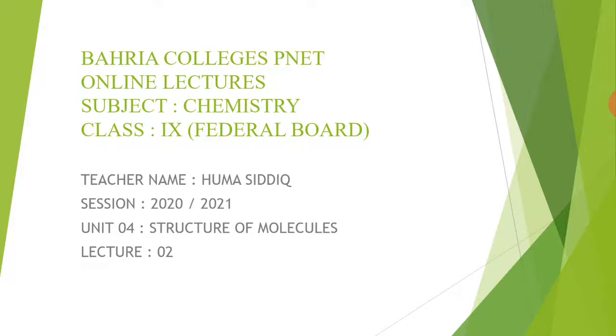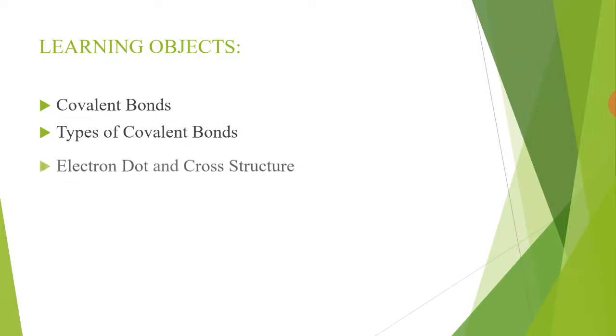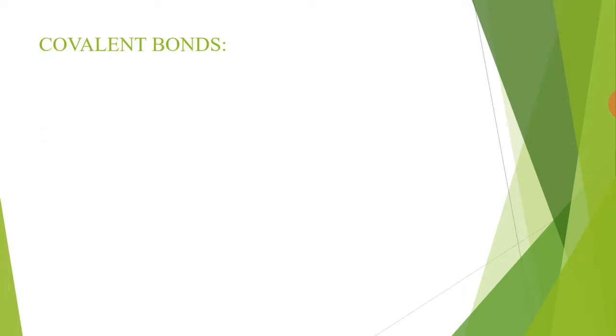Today is your 17th online class of class 9 Federal Board. Subject is chemistry. Today we will discuss covalent bond and its types. Learning objective of this lecture: at the end of this lecture you will be able to define covalent bonds, types of covalent bonds, and electron dot and cross structures of covalent compounds.